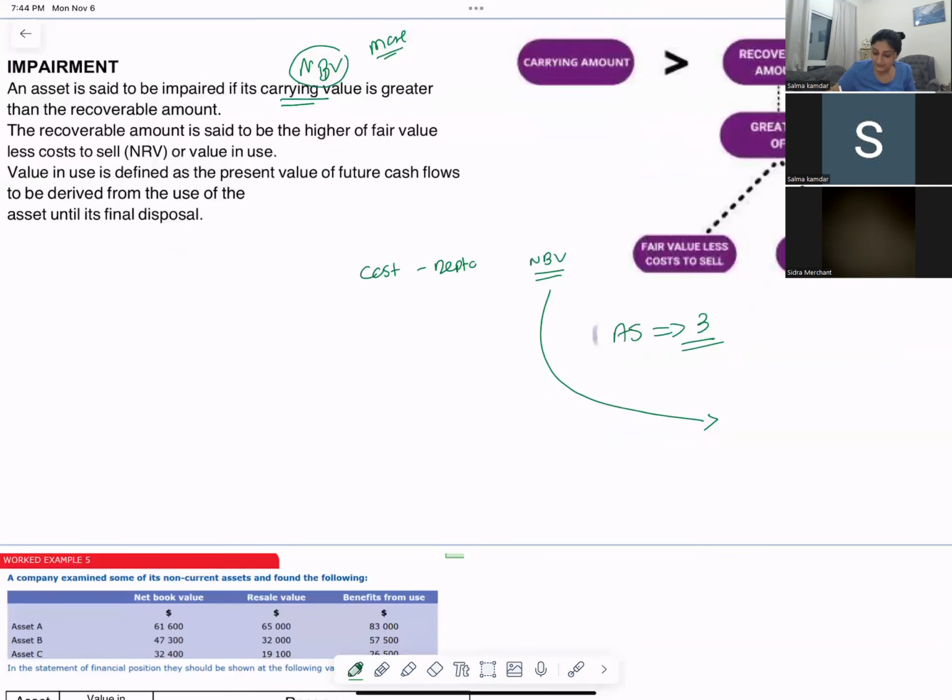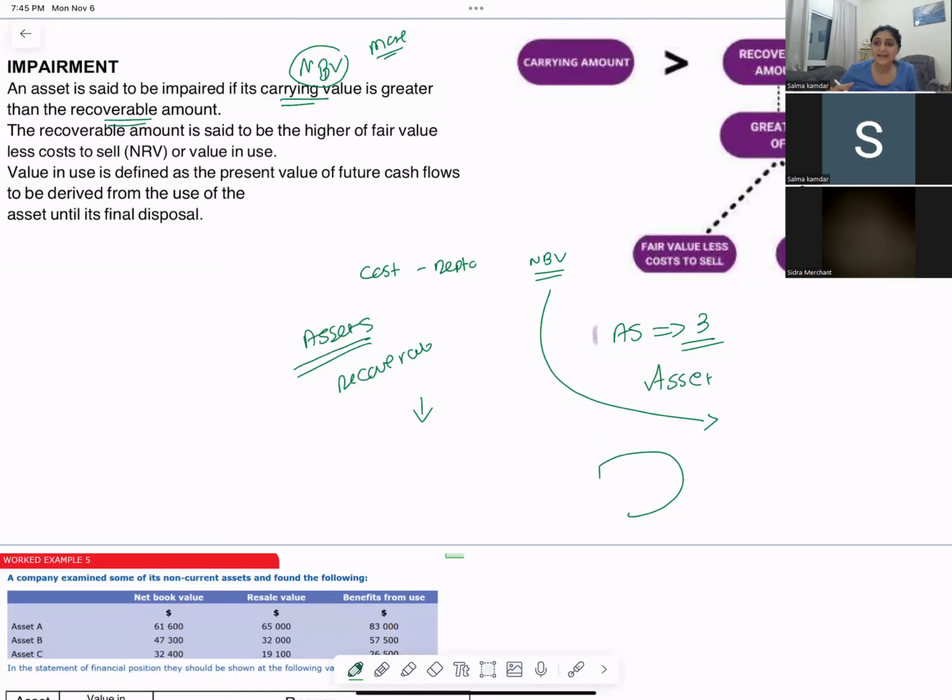So they tell you that whenever the value that you show your assets in the balance sheet, or you say the carrying value, is more than its recoverable amount. Recoverable amount means what? When you go to sell it in the market, the amount that you get. So whenever your net book value of your asset or your carrying value is more than the recoverable amount, then at that time you should record your assets at the recoverable amount, and you should recognize the fall in the value of the asset, and this fall in the value of the asset is called an impairment loss.